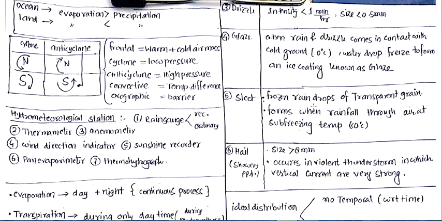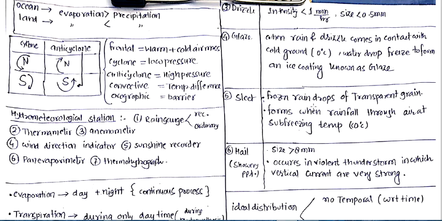The next type of precipitation is glaze. When rain and drizzle come in contact with the cold ground, that is at 0 degree centigrade, water droplets freeze to form an ice coating known as glaze.